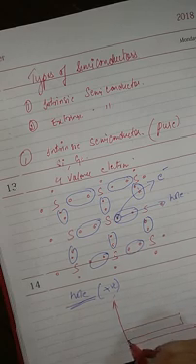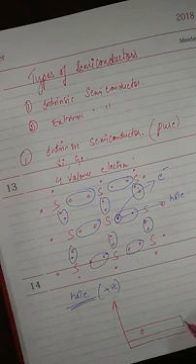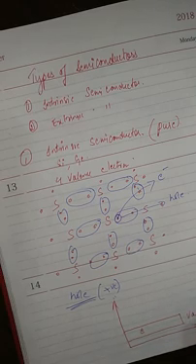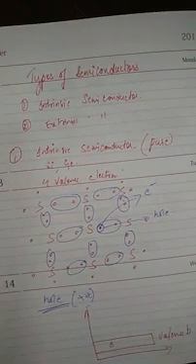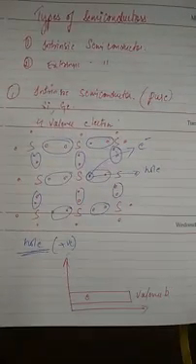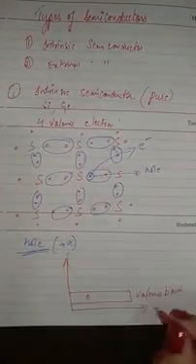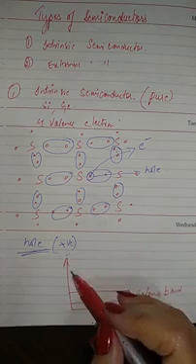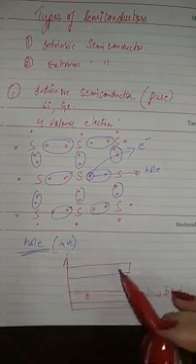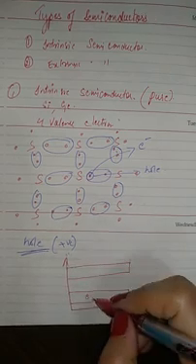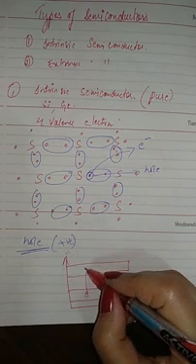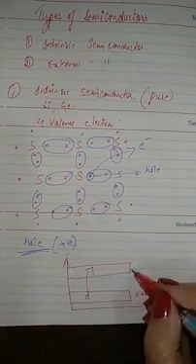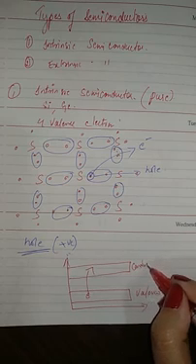So electrons are placed in the valence band, or valence electrons are there in the valence band. Whenever external energy is applied, this electron jumps from the valence band to the conduction band. This is the conduction band.